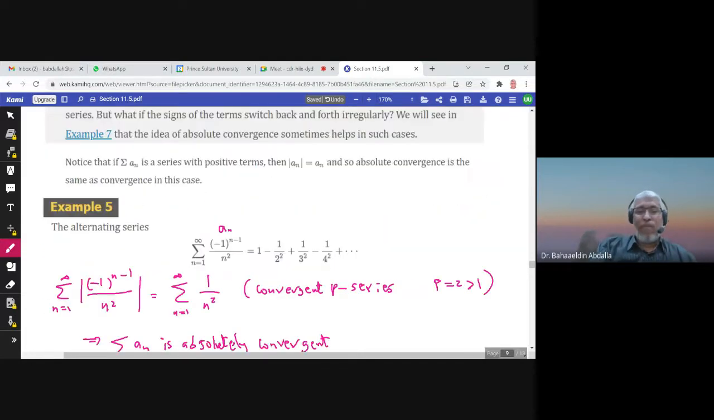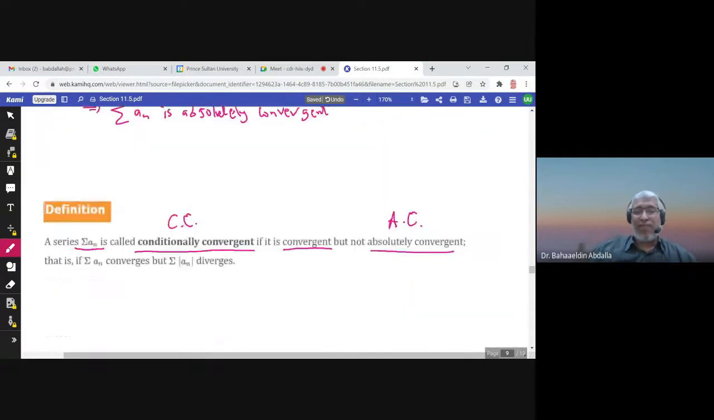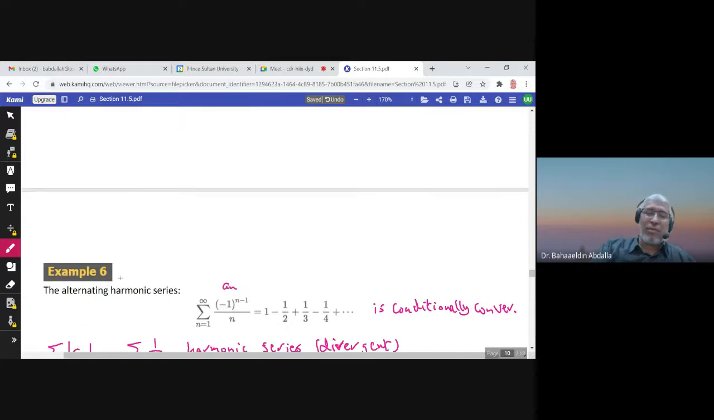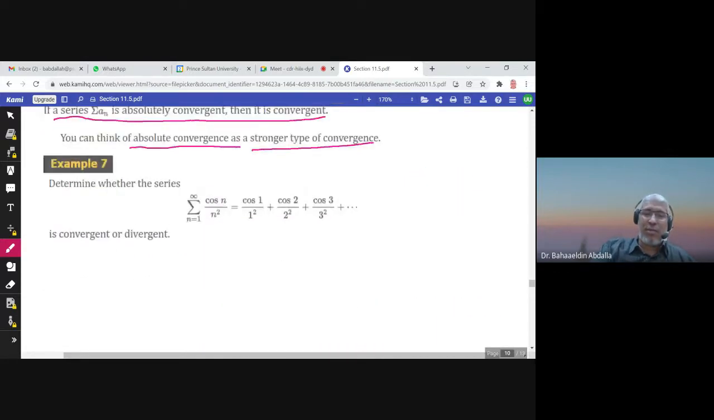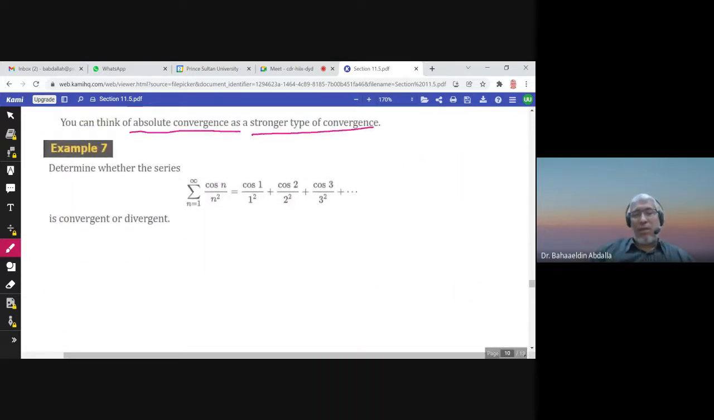Okay? So you can say that there are three types of series. Series which is absolutely convergent, series which is conditionally convergent, and series which is divergent. And let us discuss this example. This is a series summation cosine n over n square.